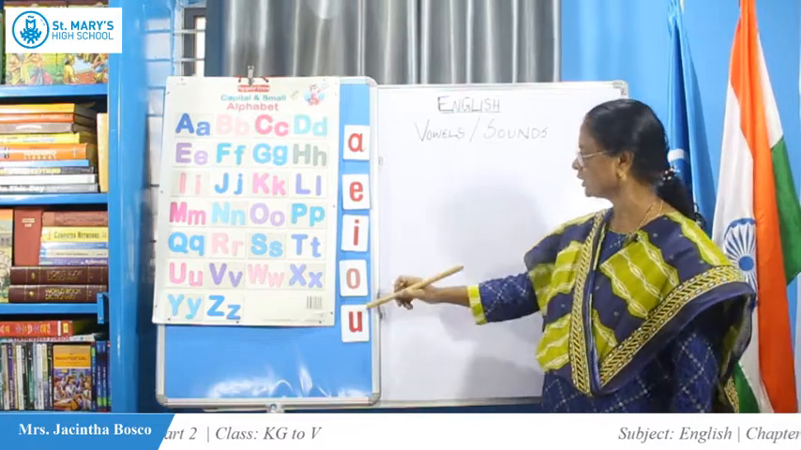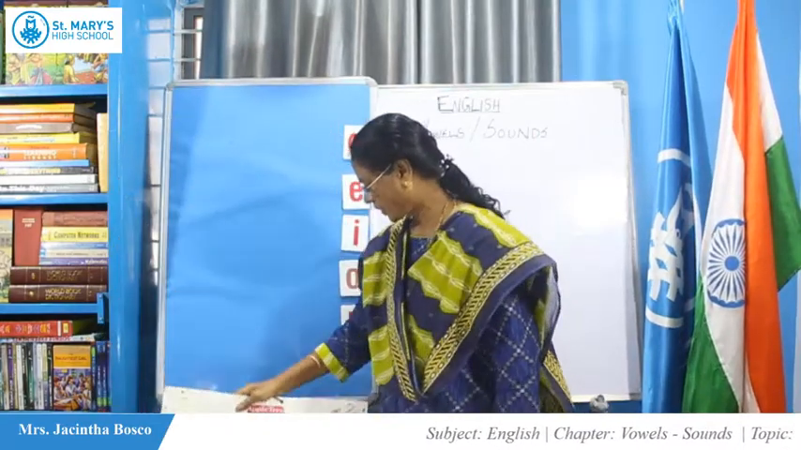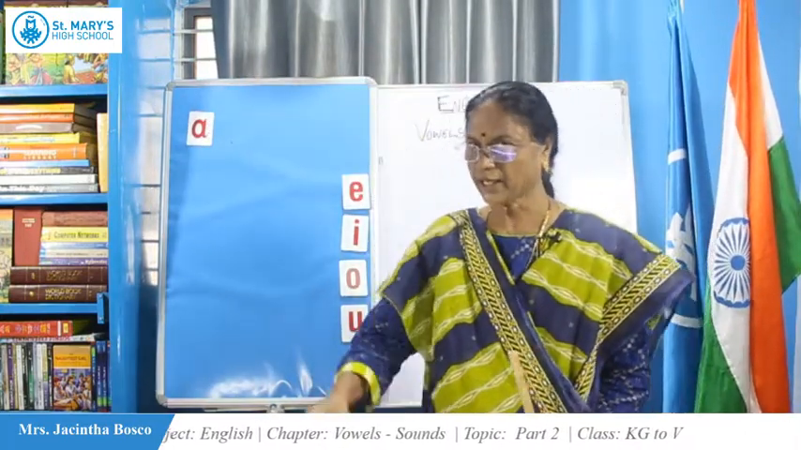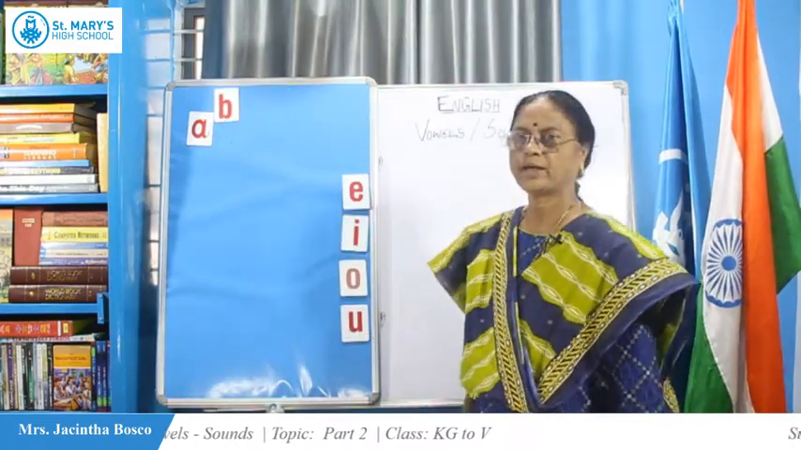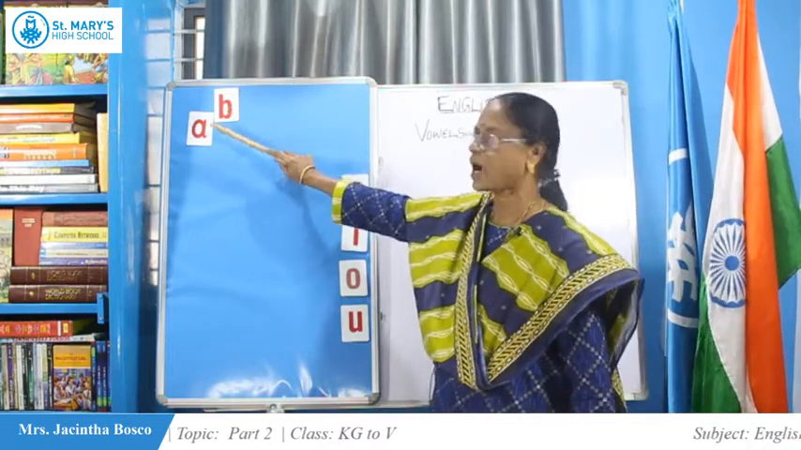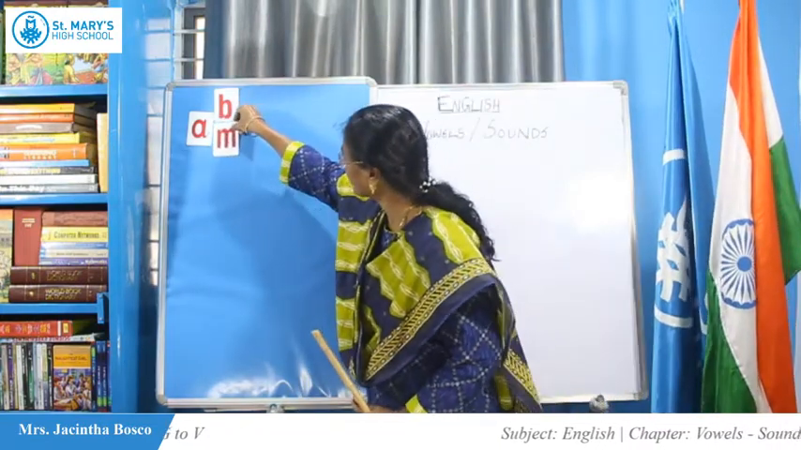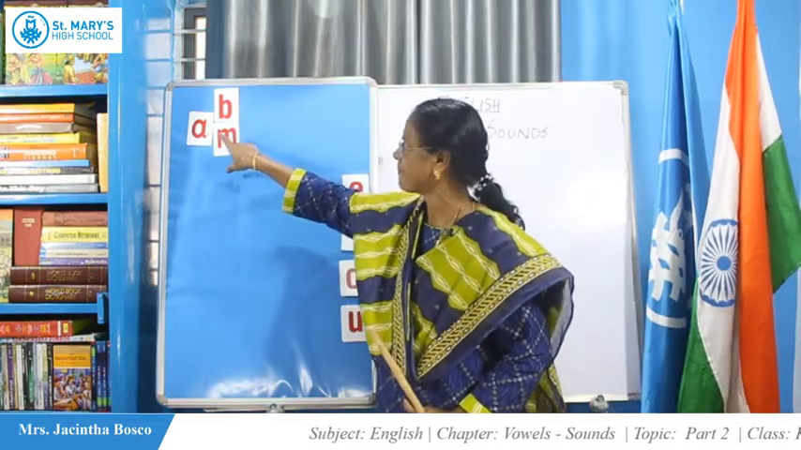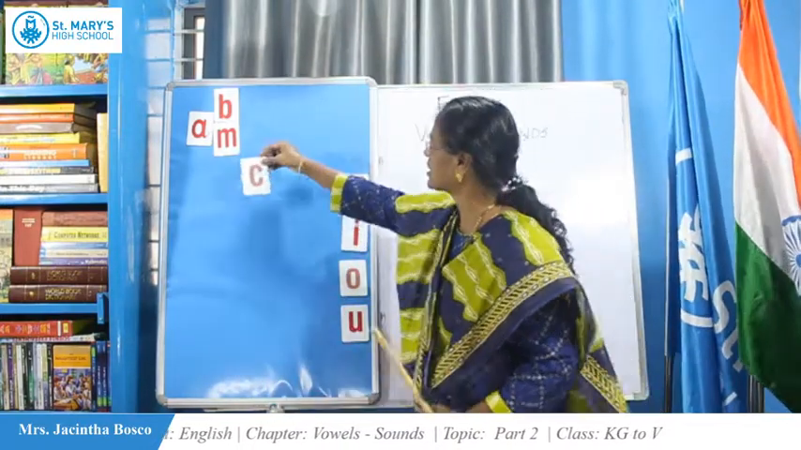Okay, so now we are going to see suffixes of A. With the A, if you add B, how does it sound? A, B, ab. What do you get? Now, if we keep M, what do you get? Am.